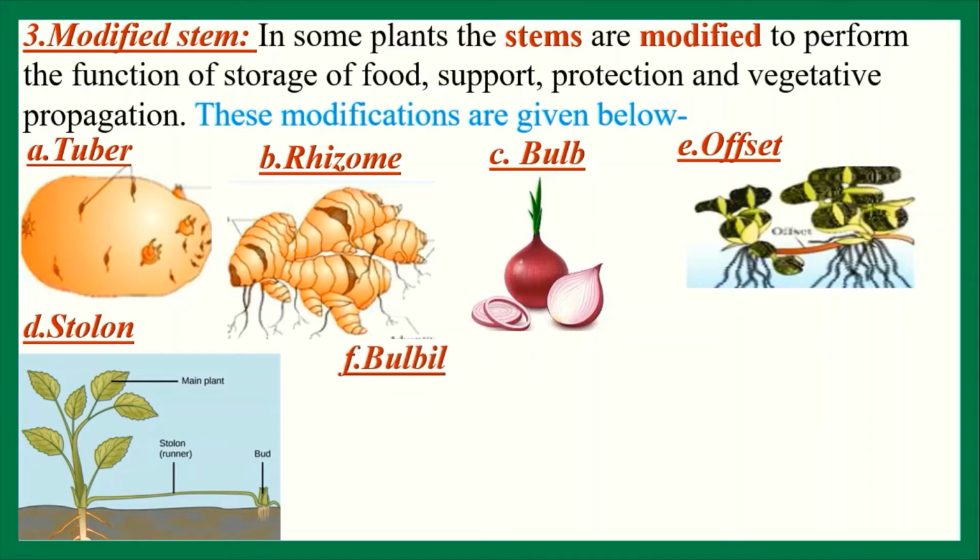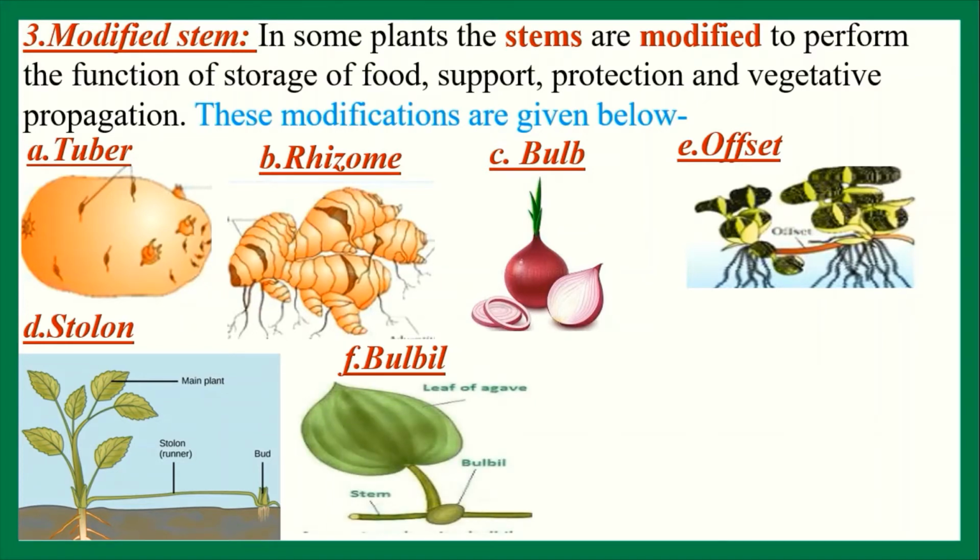Next one is a bulbil. Bulbil is a modified stem. Sometimes the axillary bud does not grow, but it stores food materials inside it. And after maturity, the bulbil detaches from the mother plant and drops on the soil and finally produces new plants. The example of bulbil is yam.